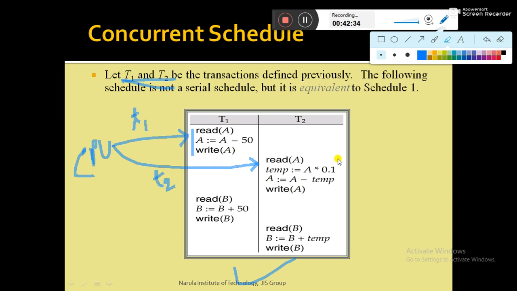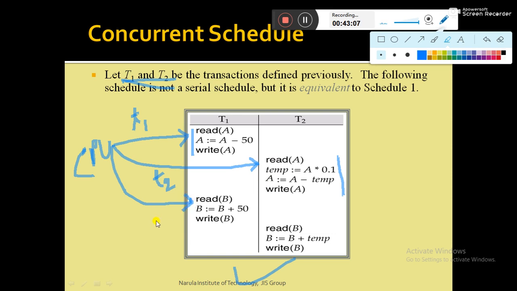So next the CPU executes all these 4 instructions of the transaction T2, and then after executing these 4 instructions of T2, the CPU again performs the context switch. Context switch means the state of transaction T2 at that point of time is saved in the PCB, the process control block, and the transaction T2 is released, and then the CPU goes back to transaction T1.